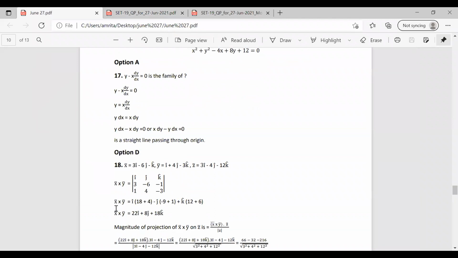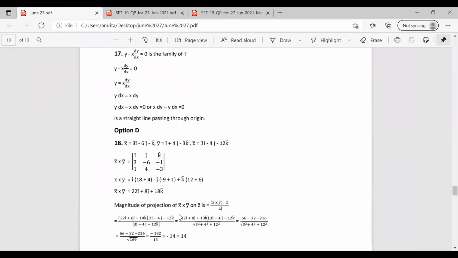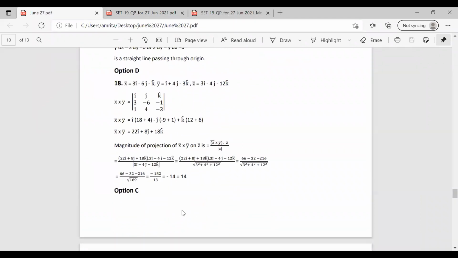Equating the coordinates and solving, we have x cross y equal to 22i plus 8j plus 18k. Now we have to find the magnitude of projection, which becomes x cross y dot z by mod z. We have the value of z here, and mod z is equal to the root of x square plus y square plus z square. Substituting these values and solving,